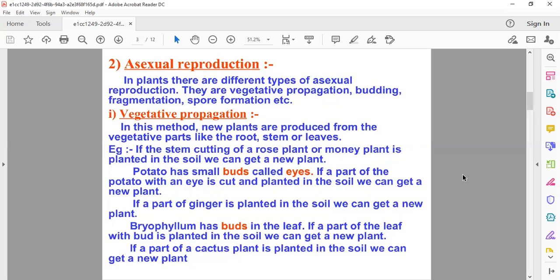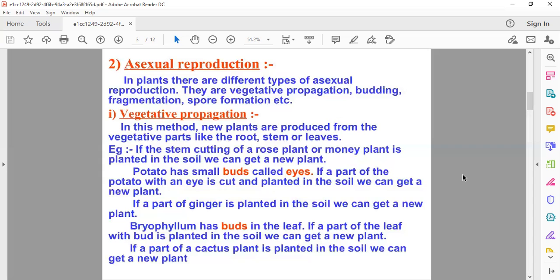On the other hand, how does potato grow? It has small buds called eyes, and if we cut that part with an eye and put it into the soil, we can get a new plant. In the same way, ginger is planted in the soil. Another one is bryophyllum. Bryophyllum has buds in the leaf. So if a part of the leaf with a bud is planted in the soil, we can get a new plant out of it.